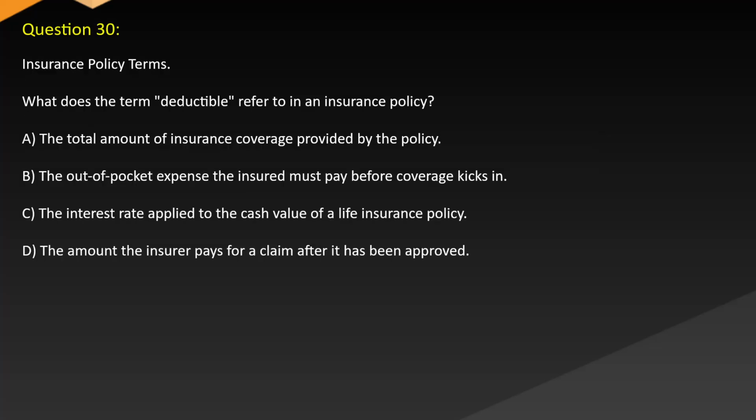Question 30. Insurance policy terms. What does the term deductible refer to in an insurance policy? A. The total amount of insurance coverage provided by the policy. B. The out-of-pocket expense the insured must pay before coverage kicks in. C. The interest rate applied to the cash value of a life insurance policy. D. The amount the insurer pays for a claim after it has been approved.